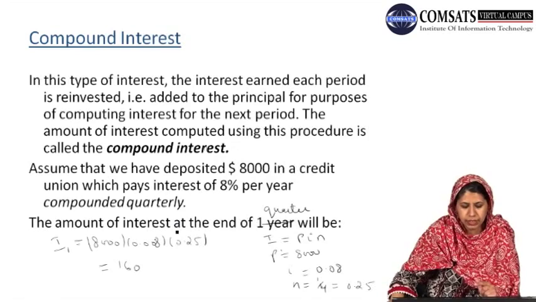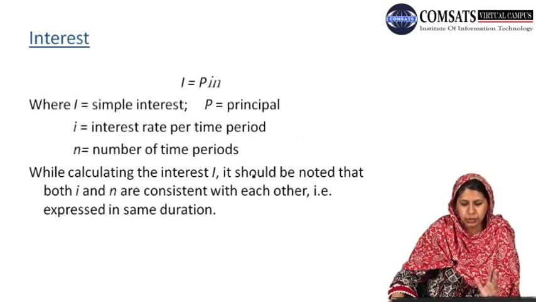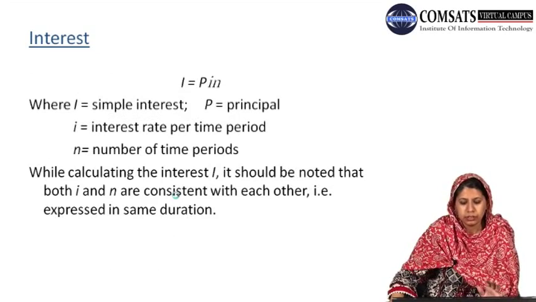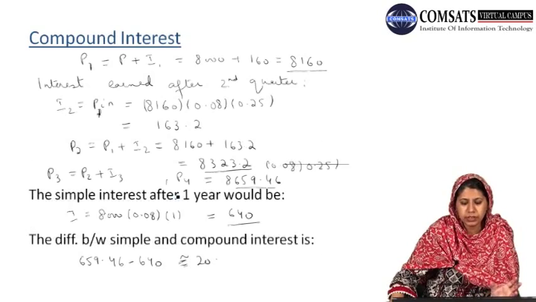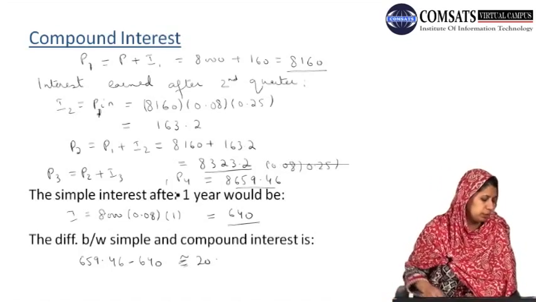In the beginning we said that it should be noted that both I and n are consistent with each other, that is, they should be expressed in the same duration. So we have to be careful in calculating the compound interest that both I and n should be expressed in the same duration. If not, we have to rewrite one variable in the same duration as the other variable.